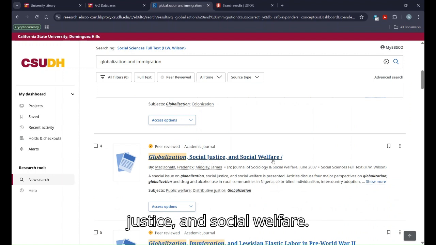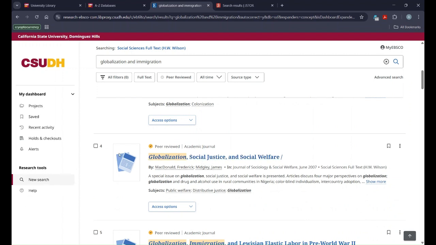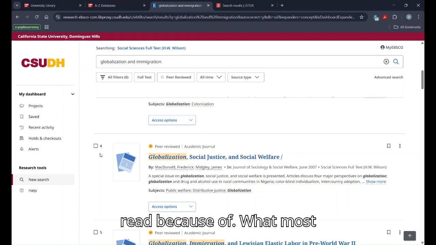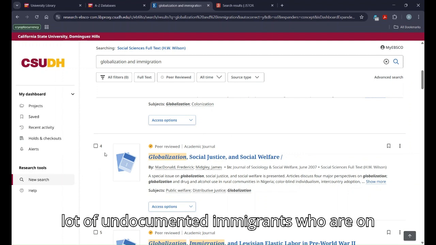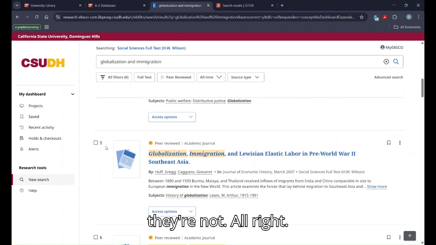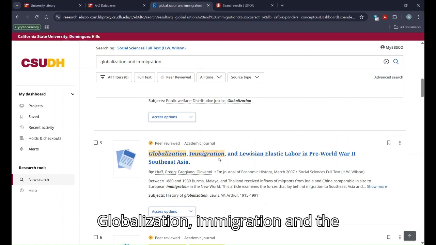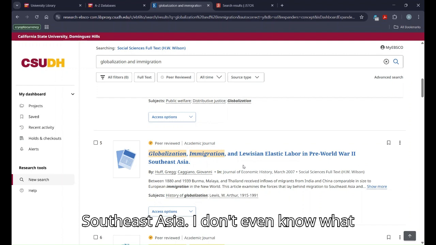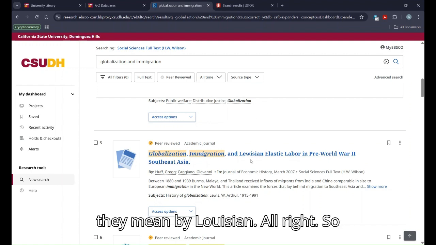Globalization, social justice, and social welfare. This would be an interesting article to read because of what most people in this country think, that a lot of undocumented immigrants are on social services, and technically they're not. Globalization, immigration, and the Louisian elastic labor in pre-World War II Southeast Asia. I don't even know what they mean by Louisian.